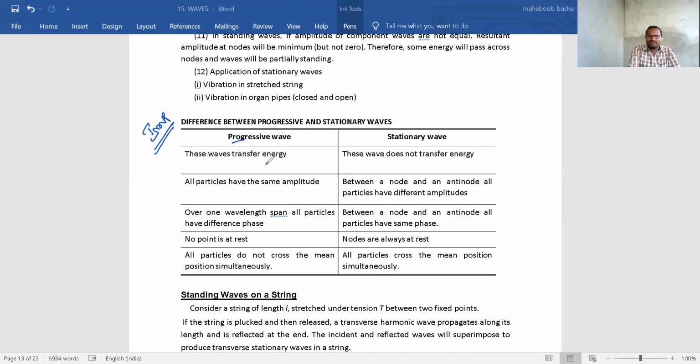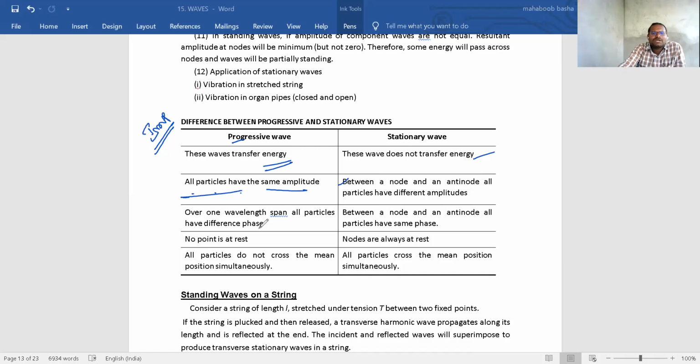So progressive waves, what will they do? They will transfer energy, but stationary waves cannot transfer energy. In progressive waves, all the particles have the same amplitude, and all the particles go to their extreme positions and mean position. But in stationary waves, between a node and antinode, different particles have different amplitudes, and they cannot reach their extreme positions. These questions will not come; I am explaining just for your understanding.